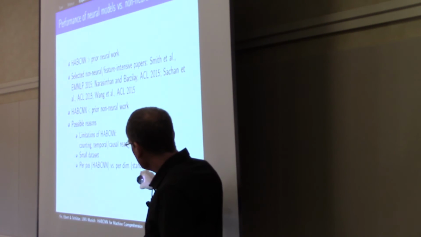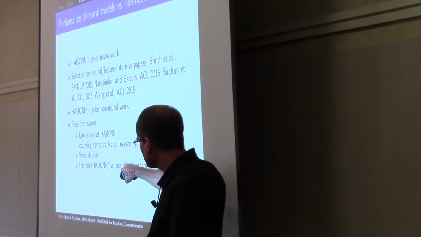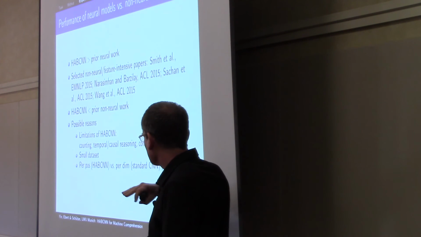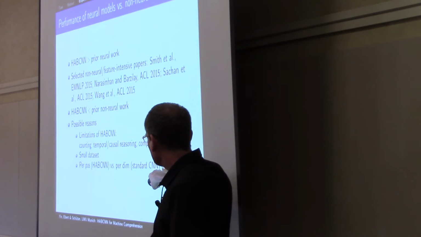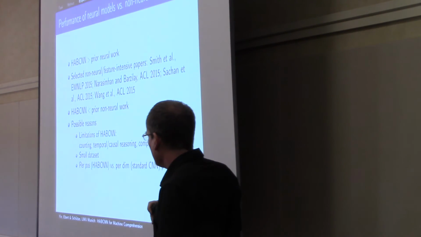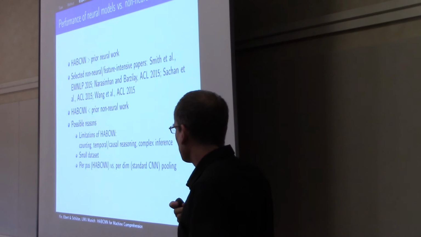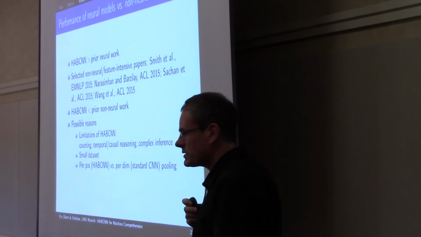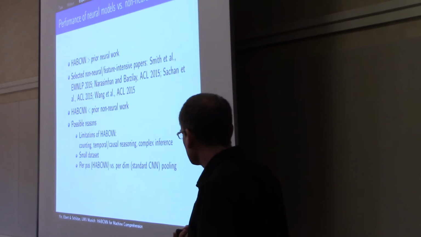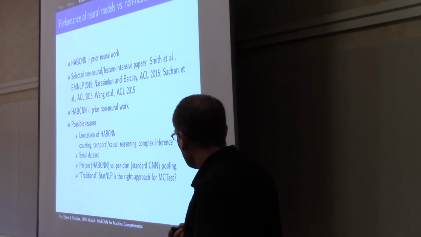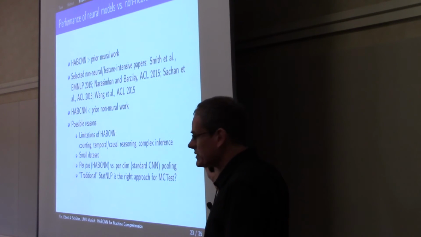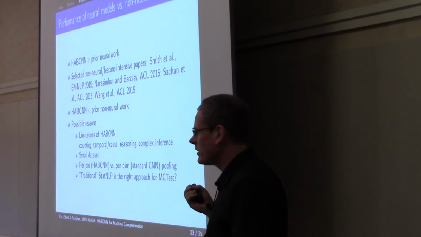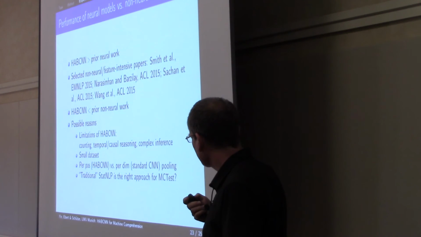Also, we do here a kind of per-sentence selection of parts of the document, and in standard CNN pooling, there's a per-dimension selection, and we're doing some follow-up work on this, where it looks like this per-sentence decision in this architecture was a bad idea. And maybe traditional statistical NLP is just the right approach for this type of task. So maybe not every problem needs to be solved with deep learning.